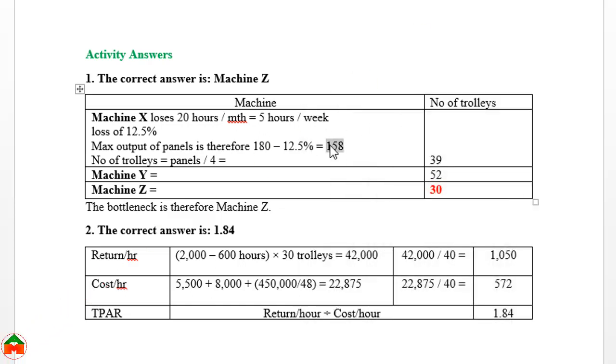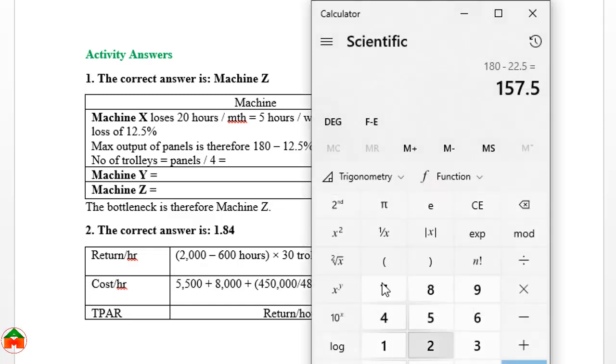158 panels are produced by machine X, and for each trolley we need 4 panels. So if we divide this 158 by the 4 panels for each trolley, 158 divided by 4 is 39.5.